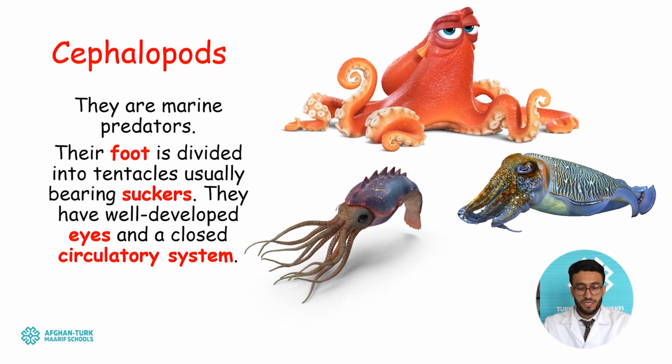Their foot is divided into tentacles. Usually they possess suckers, such as the octopus, whose tentacles possess suckers which help the animal to catch or grab prey.